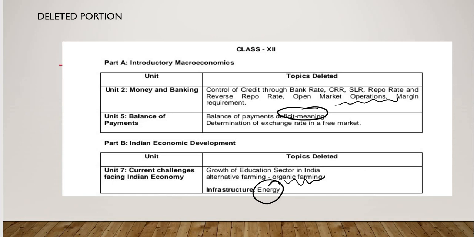Rest everything is the same. So I don't think it is a 25% deletion in this syllabus. It is just 5 to 10% deleted in economics. So not much of a difference in eco.